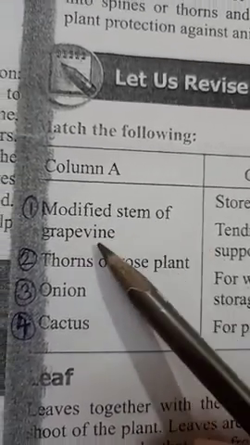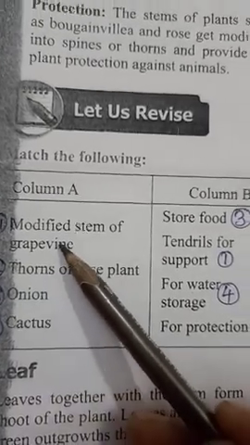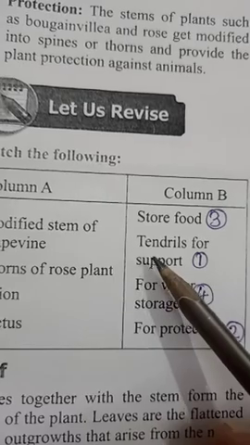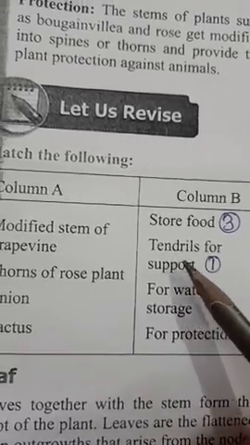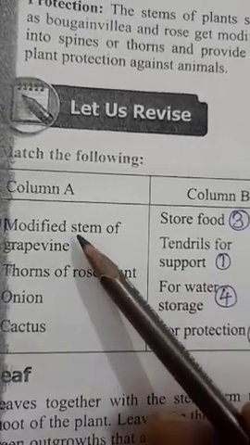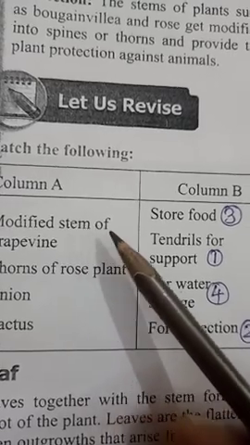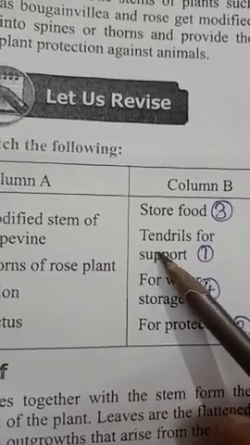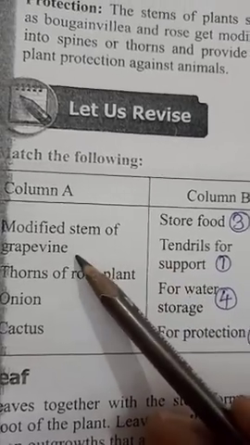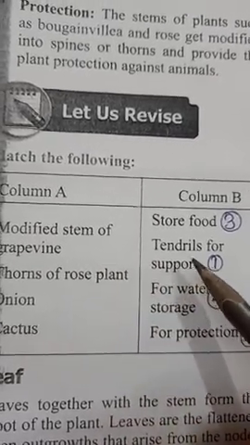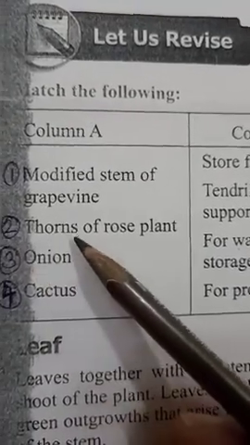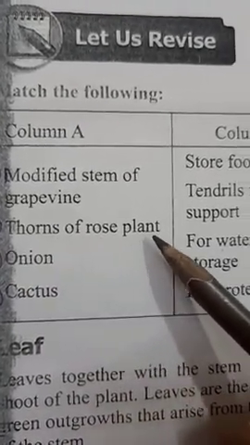Modified stem of grapevine matches with tendrils for support, because tendrils are the modified stem of grapevine, meant for support only. The second is thorns of rose plant.